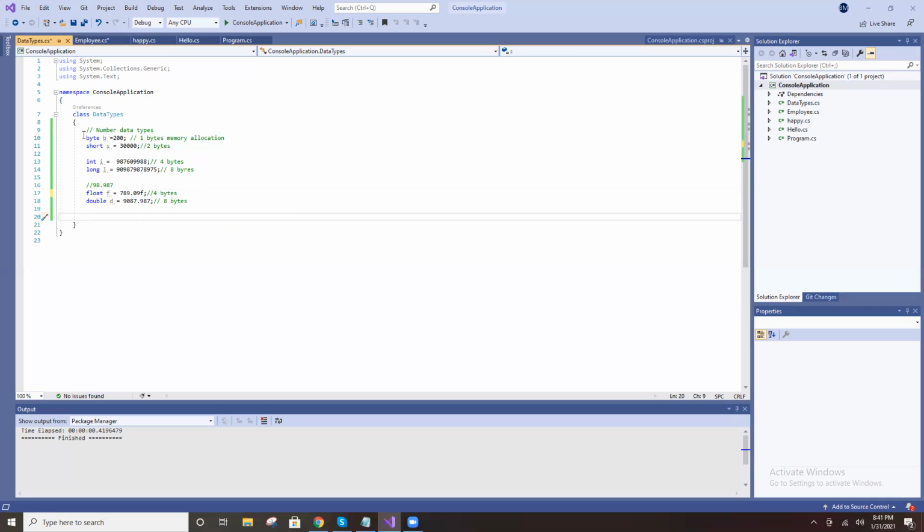Byte to short is very small values you can store. Into long you can store somewhat bigger values. And float to double stores bigger values with the decimal.